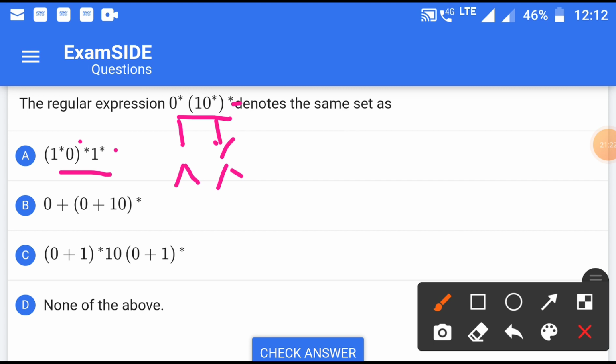In this option, 0 plus 0 1 plus 0 asterisk, either this will be or this will be. If we take this one, then we can also get null, because here also there is an asterisk, but this may not be the correct answer, because in this the smallest string is 10. So the chances are only here and here